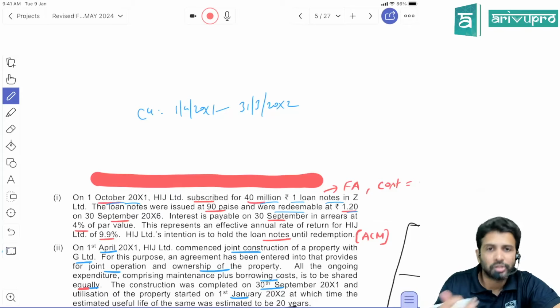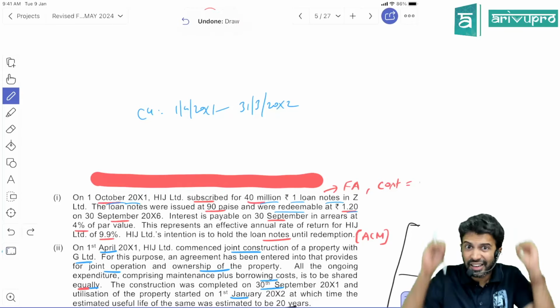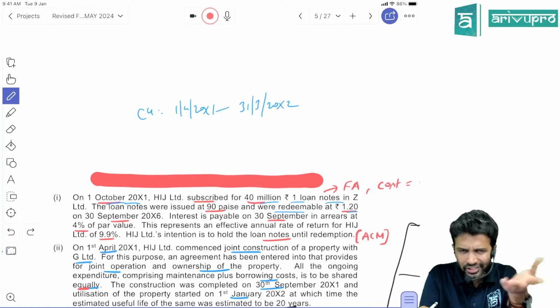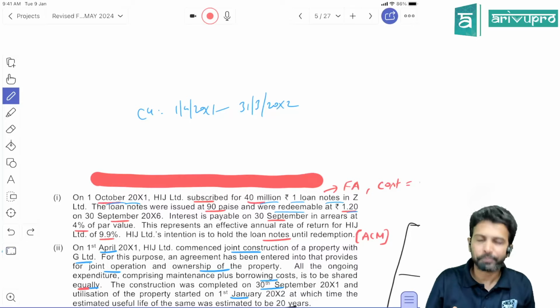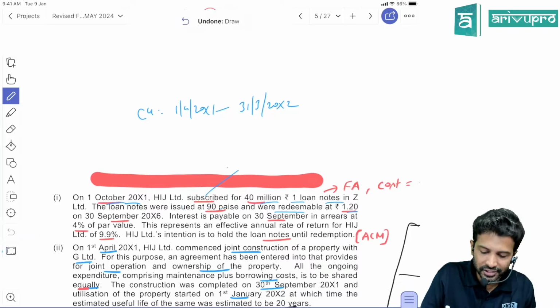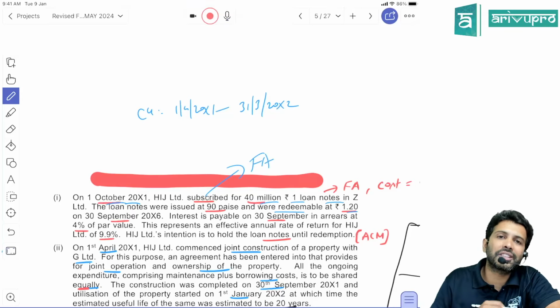That's okay. So that means we are investing. The word subscribing means we are investing in the other company's debentures. They're not using the word issue. Issue means the company is issuing the debenture, so it becomes a liability or equity depending on the nature. Here we have subscribed, which means this is a financial asset for us. It's an investment.